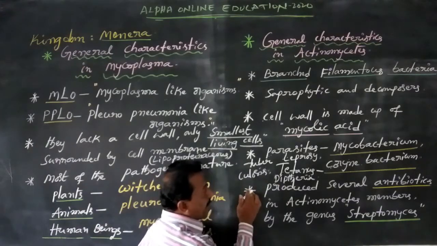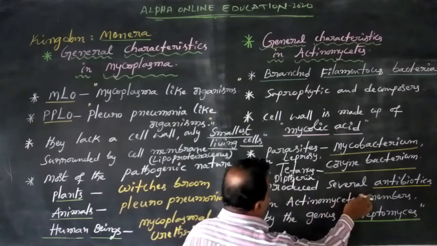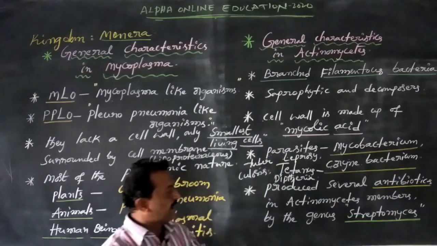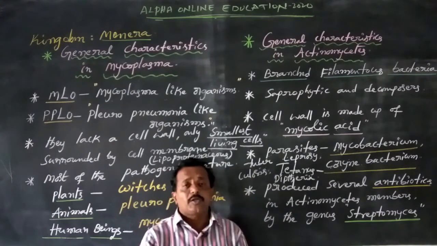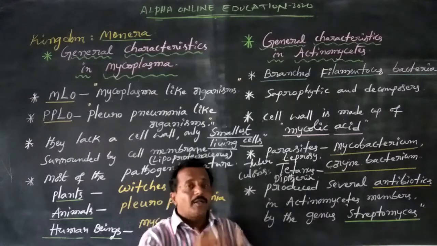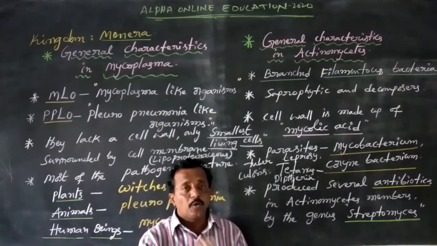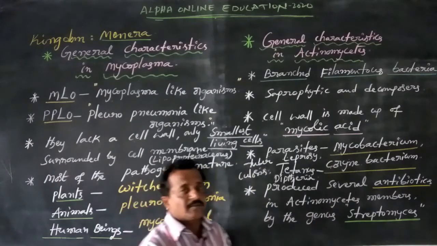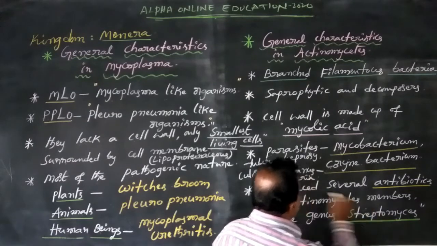Another important point here: actinomycetes members produce several antibiotics. Especially the genus Streptomyces produces several useful antibiotics, especially streptomycin, chloramphenicol and erythromycin. All are available from the Streptomyces genus. So dear students, this is a very economically important bacterium.